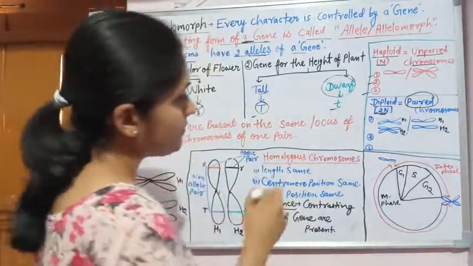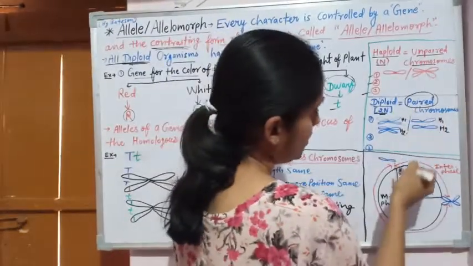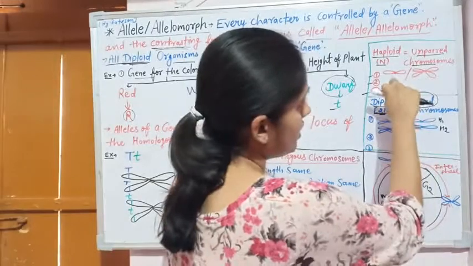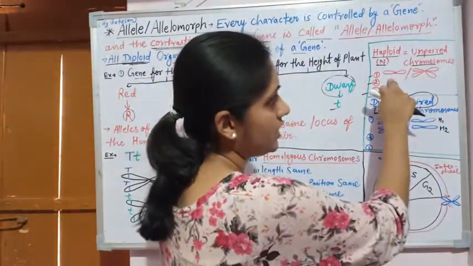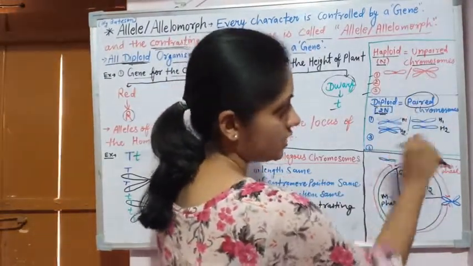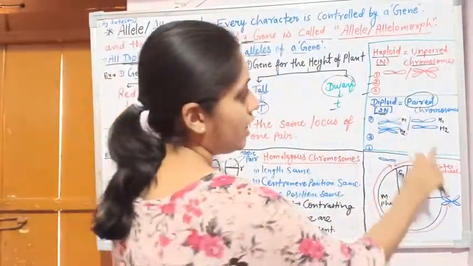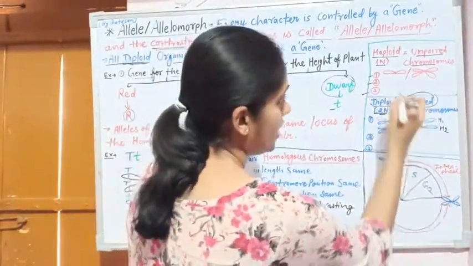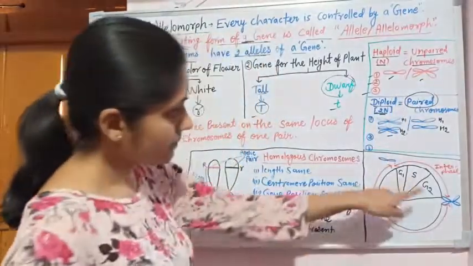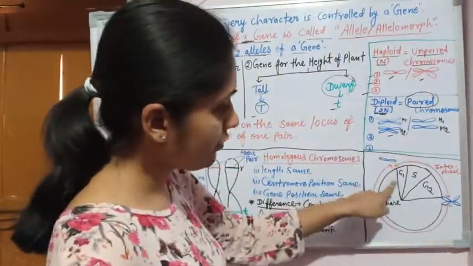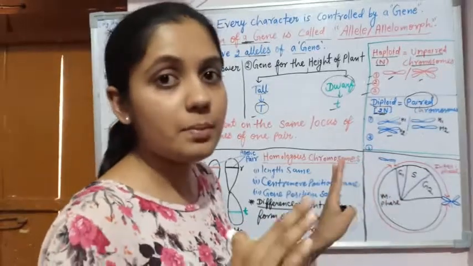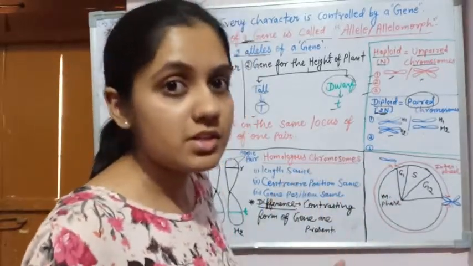I have drawn this oblique, and we can draw it this way or that way. Why? Because both are correct. These are the chromosomes present at different stages of the cell cycle.